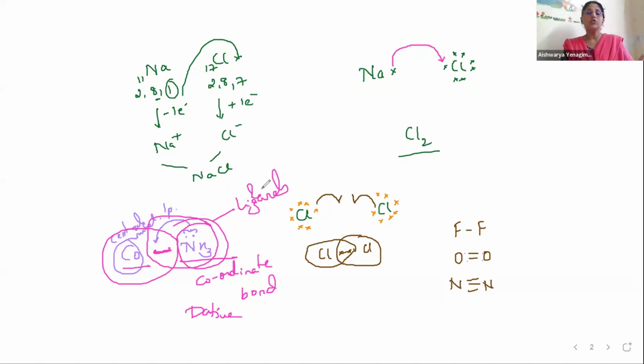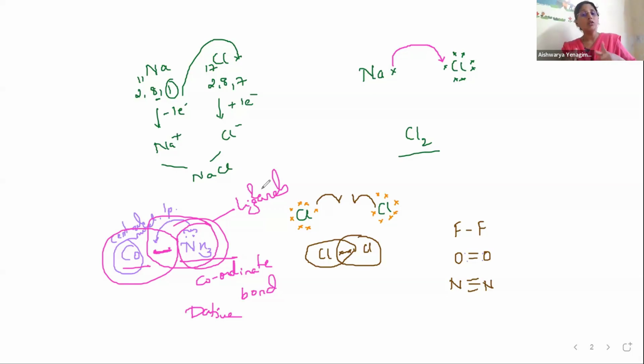Getting my point? So for example, between two friends, one friend gives a whole chocolate to the other and becomes a friend. That is an ionic bond, a complete transfer. In the second case, between two friends, each has two chocolates. This boy gives one chocolate, and the other boy also gives one chocolate. This is mutual sharing. I am giving one, you also give one. That is mutual sharing, an example of a covalent bond. What is a dative bond? Of two friends, one is not having a chocolate, but the other one is.